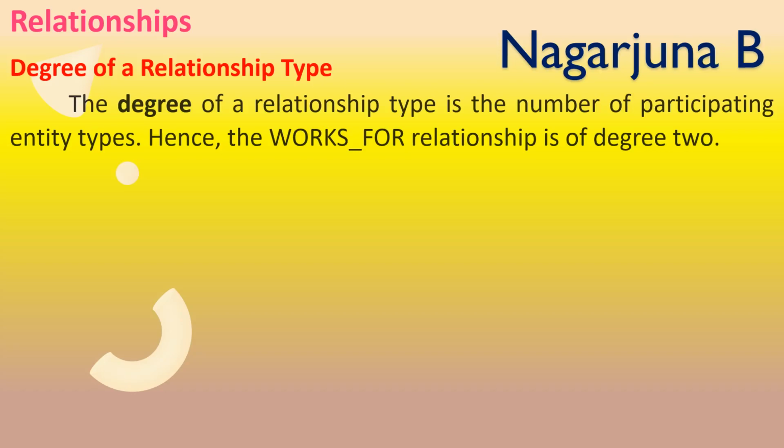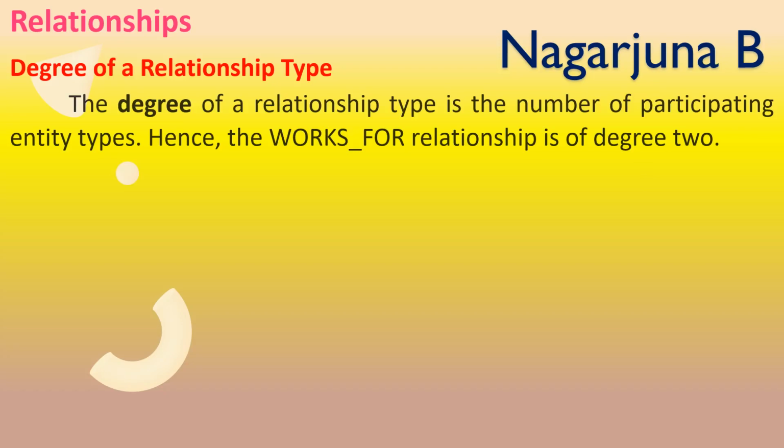For example, works for is a relationship caused by two entities: one is the employee, another is the department entity. Because of this, the works for relationship is of degree 2.